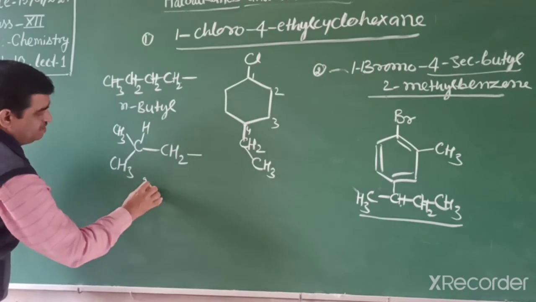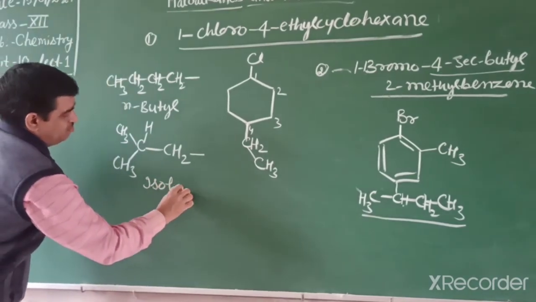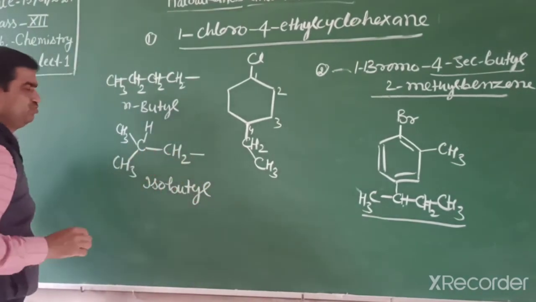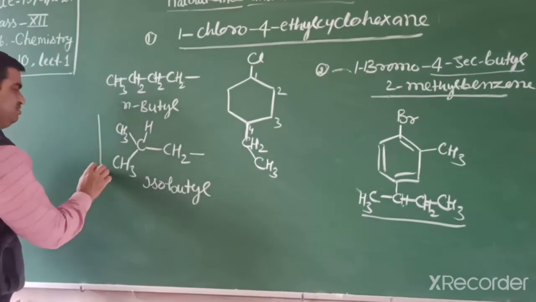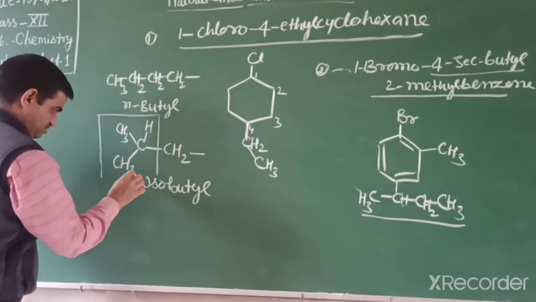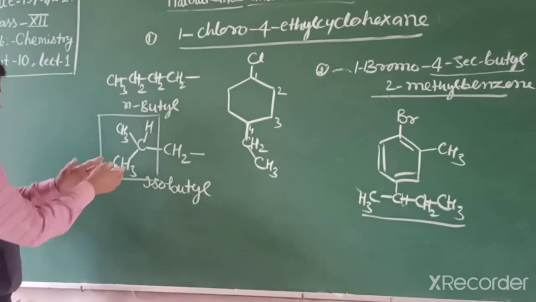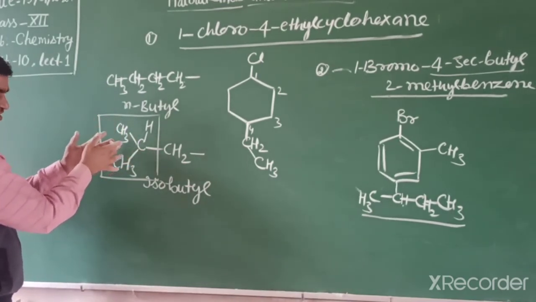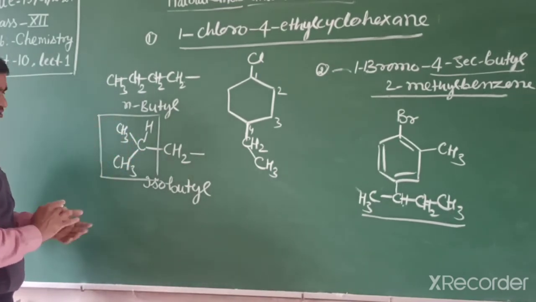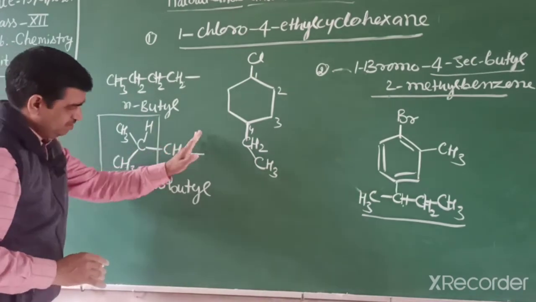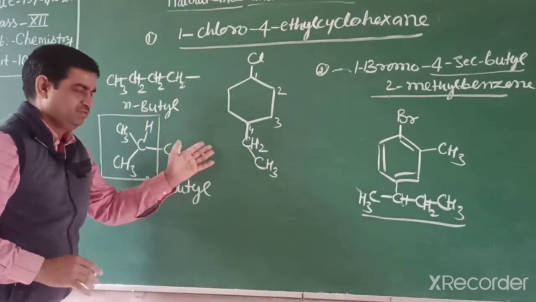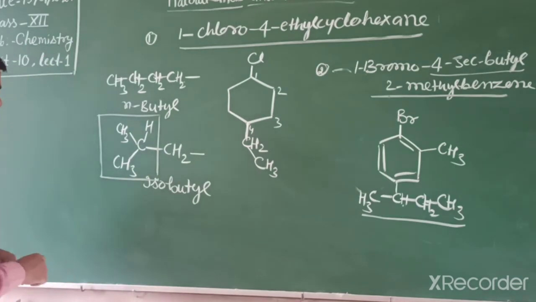Iso is a condition, students, and you must remember this. This one is iso: a carbon attached to 2 CH3 and 1 hydrogen. It is butyl because we remove one hydrogen from butane.